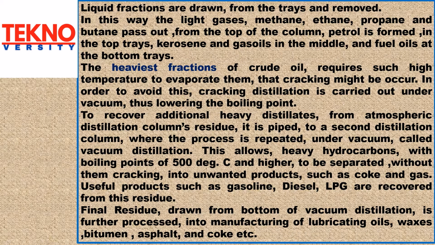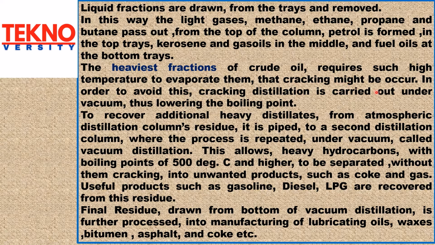In this way, the light gases methane, ethane, propane and butane pass out from the top of the column. Petrol is formed in the top trays, kerosene and gas oils in the middle trays, and fuel oils at the bottom trays.